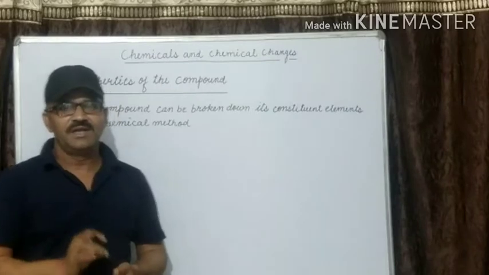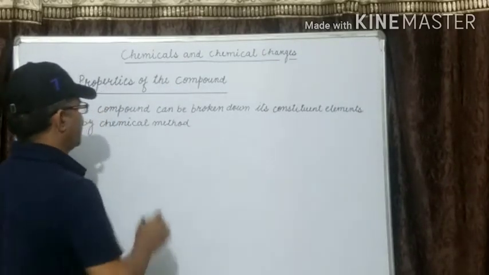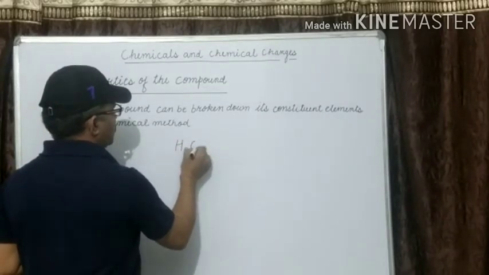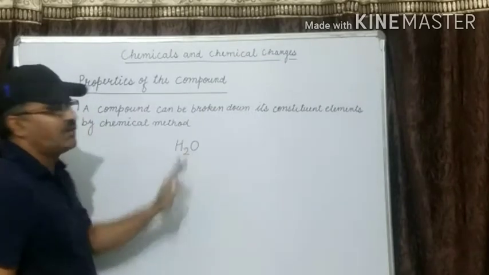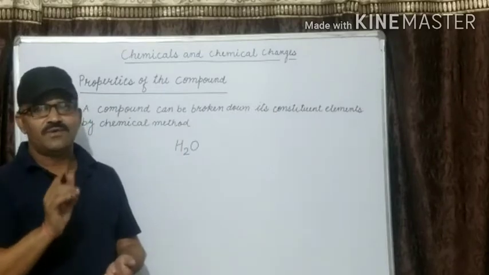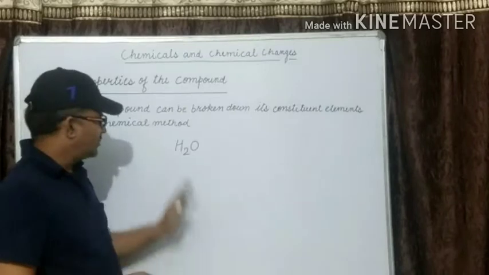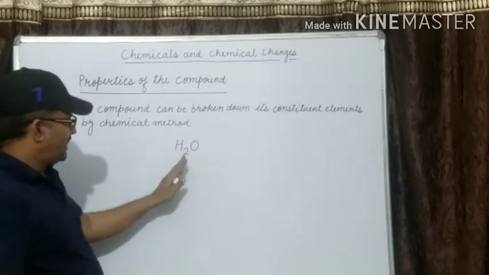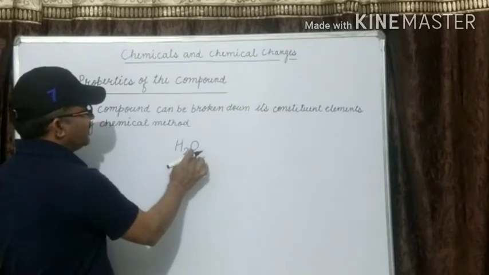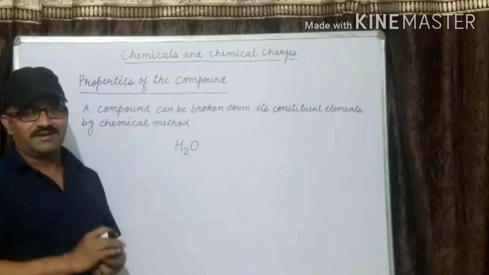For example, each water molecule is made up of two atoms of hydrogen and one atom of oxygen. This is the formula of water, H2O. Water can be broken down into the elements hydrogen and oxygen. This is the compound, and we want to break it down into hydrogen and oxygen. We can pass electricity through the water.